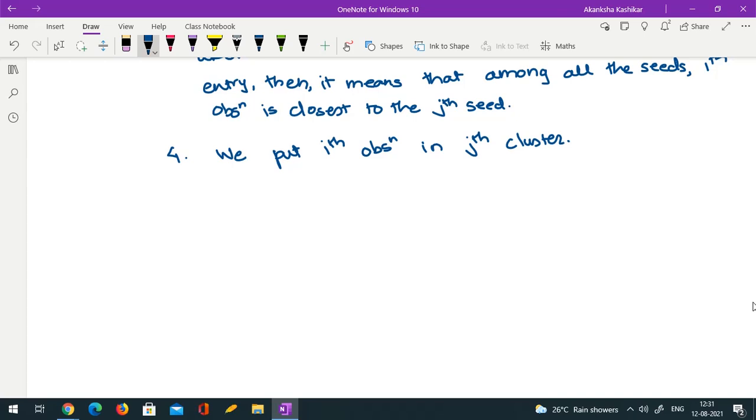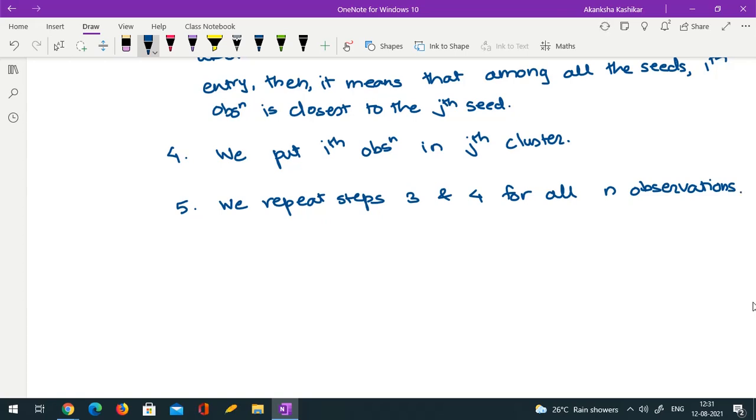So we put the ith observation in the jth cluster and we repeat steps 3 and 4 for all n observations. Thus, we would get a distribution of n observations in k clusters at the end, right?